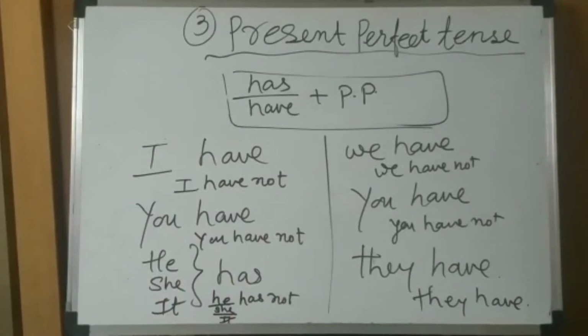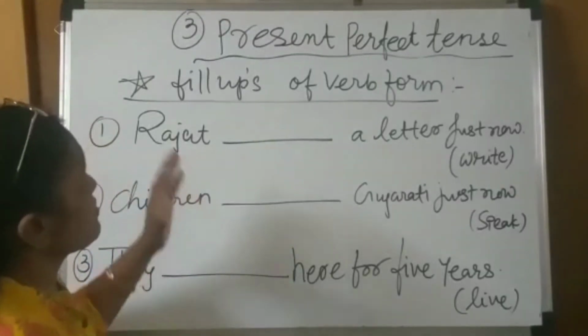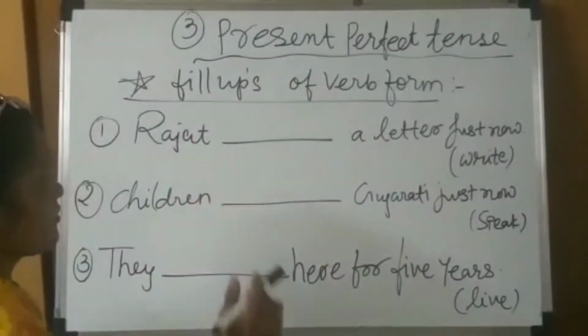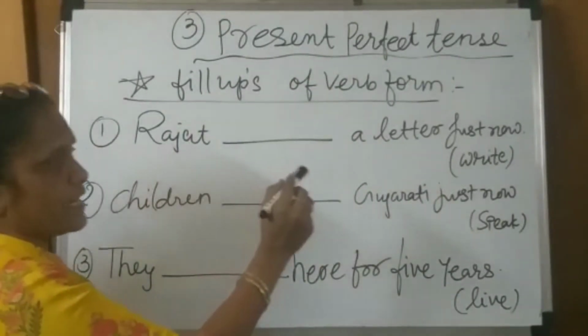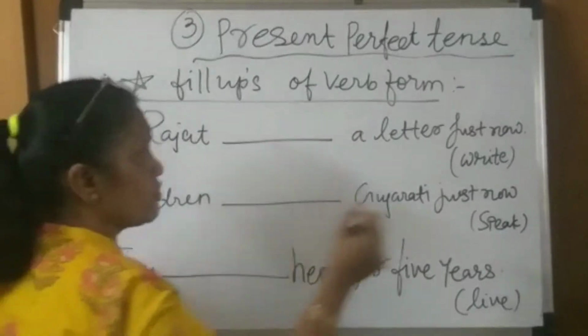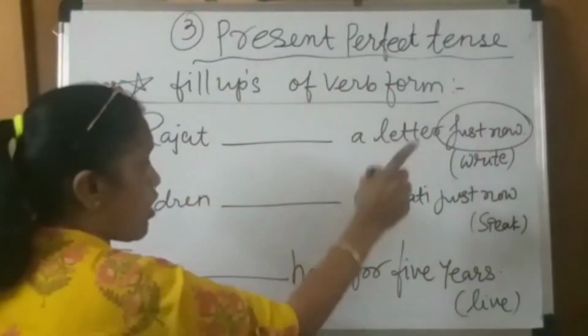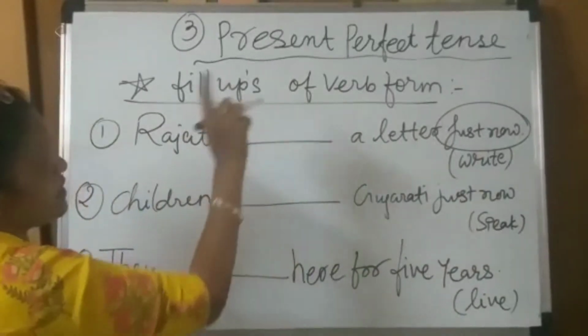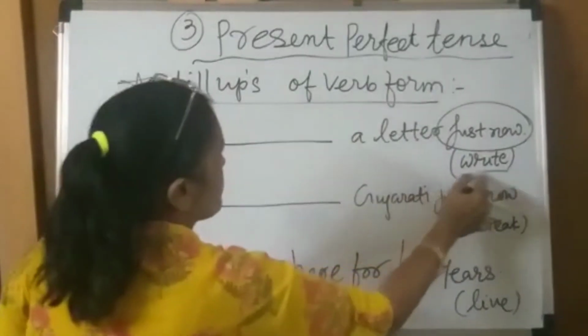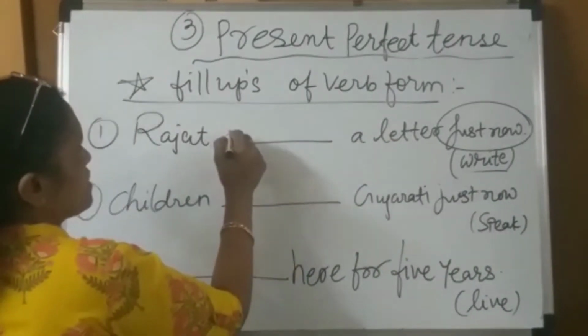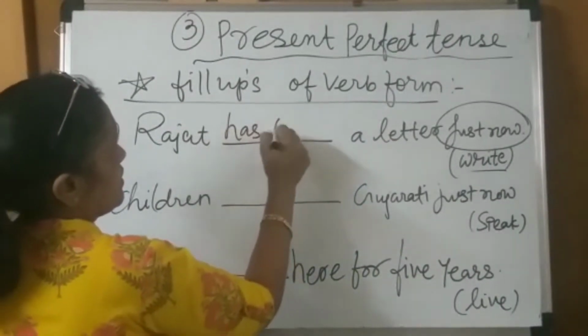Now I will explain more fill-ups, verb form fill-ups from present perfect tense. The first is: Rajat dash a letter just now. This is the most important keyword for this one. If you see just now, then you must remember that it is present perfect tense. Then write: the third form of write is written. Rajat has written